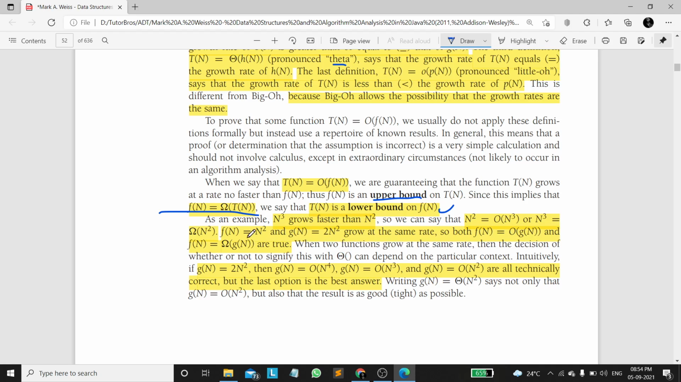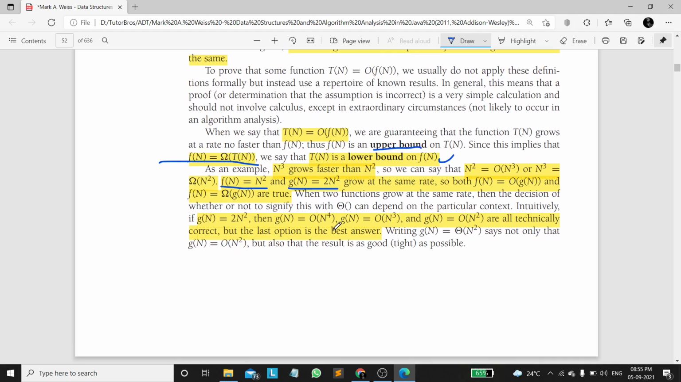Now here, if you see f of n equal to n square and g of n equal to 2n square, these growth rates are equal. You might have a doubt that here the coefficient is 1 and here the coefficient is 2, but how can we say the growth rates are equal? The growth rate doesn't depend upon the constant values, it depends upon the variable. So we can eliminate constants. We will be discussing this point in the further pages of the book.